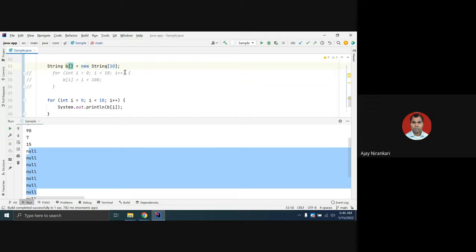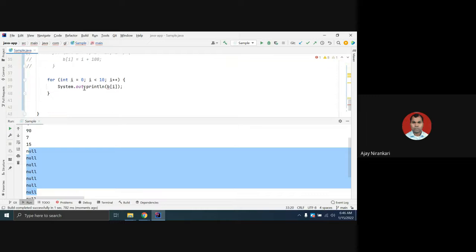What happens if I comment this out? They say here we might not have initialized it. Anyhow, before using, you have to initialize.